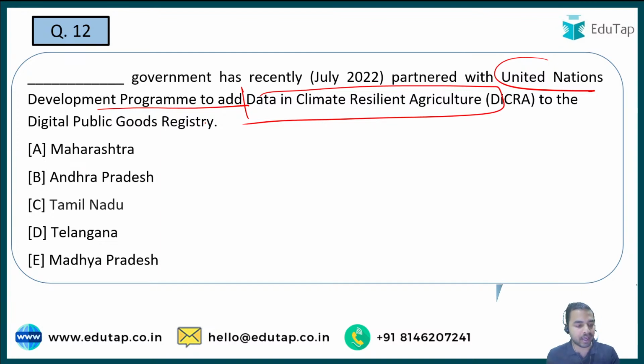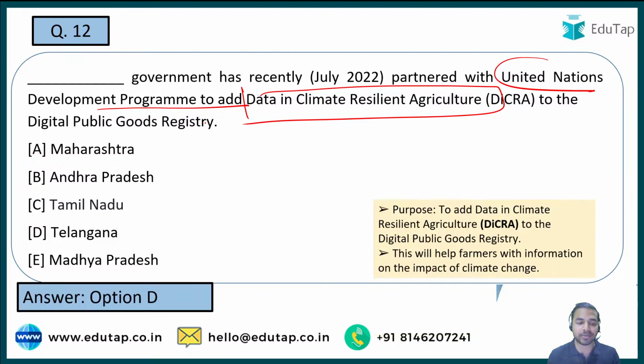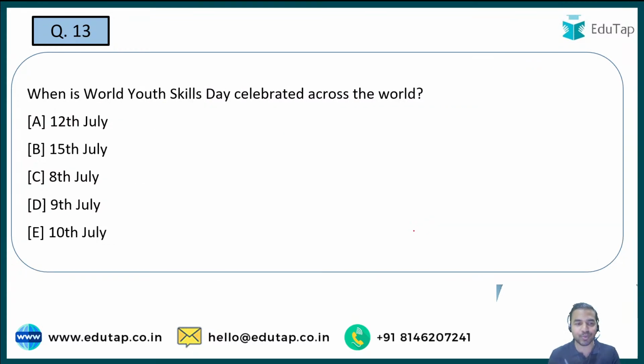So Harkamal, Egon, Nilesh, everybody is saying that Telangana is the right answer to the question. That is option D, and guys, that is absolutely right. तो यहाँ पर once again I will repeat here that DICRA, इसकी full form को याद रखिएगा, that is Data in Climate Resilient Agriculture. So these kind of initiatives are always in the news articles, and you are always required to remember them fully because there is a probability that it can be asked in the exam. ठीक है जी, let's move on to the next question.